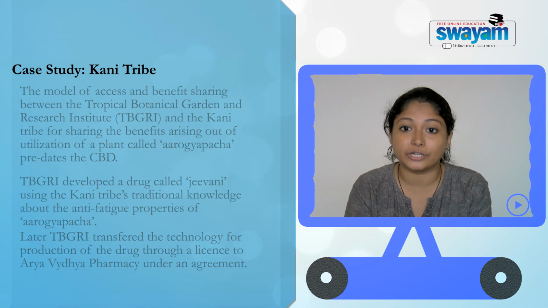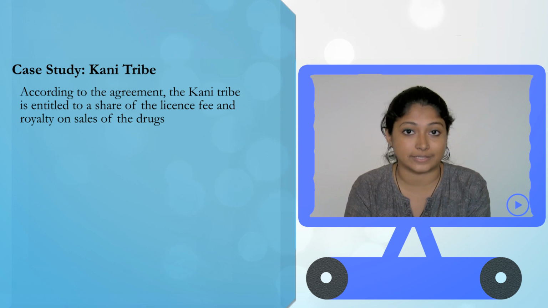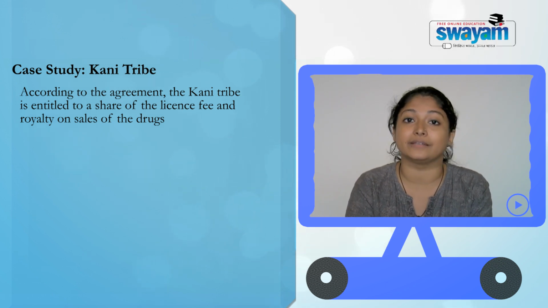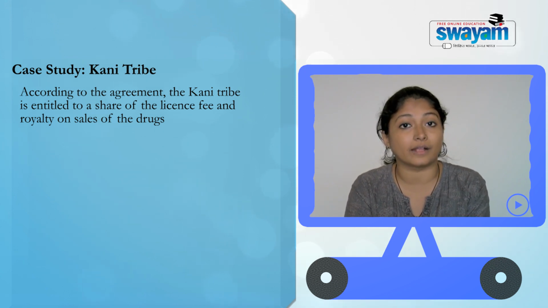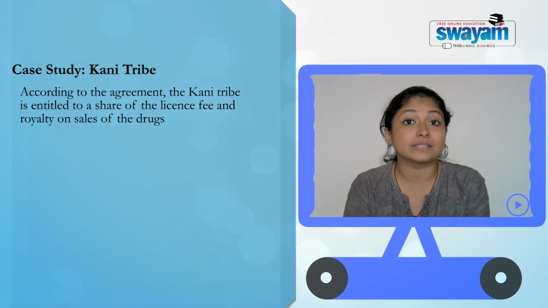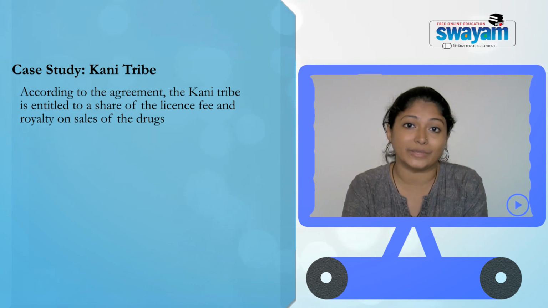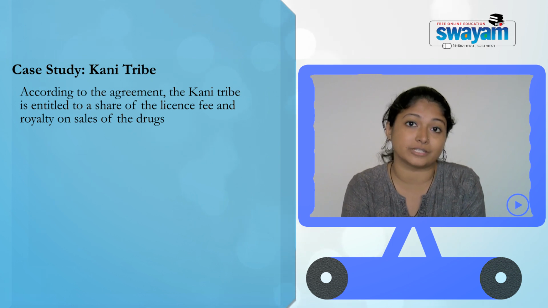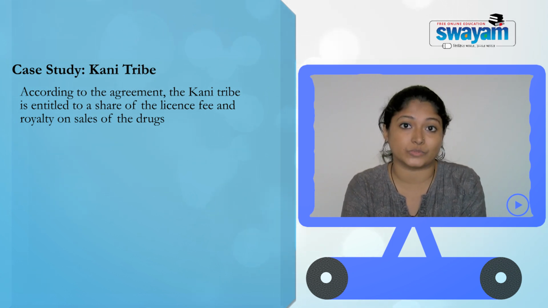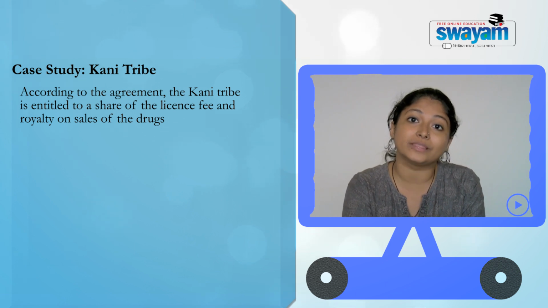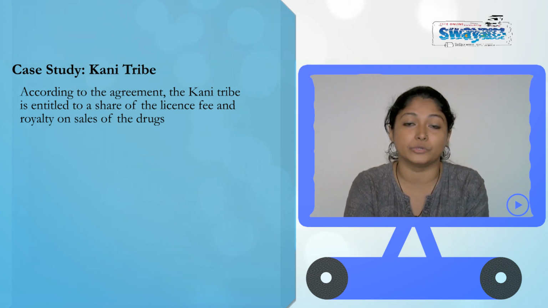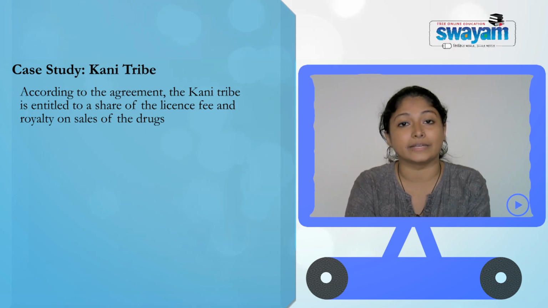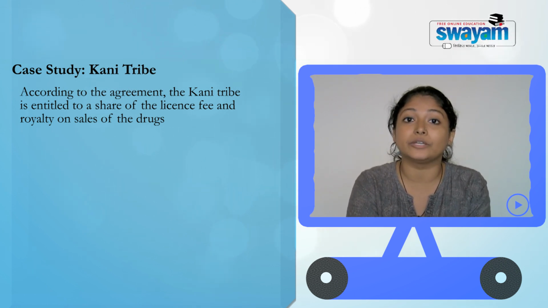The Tropical Botanical Garden and Research Institute came to know about this knowledge, and they decided that there is scope to make a product out of this biological resource and the knowledge associated with it. So they made a contract with the Arya Vaidyashala, Coimbatore, and there was an agreement with mutually agreed terms. They had an agreement wherein the profits were also given to these Kani tribes.